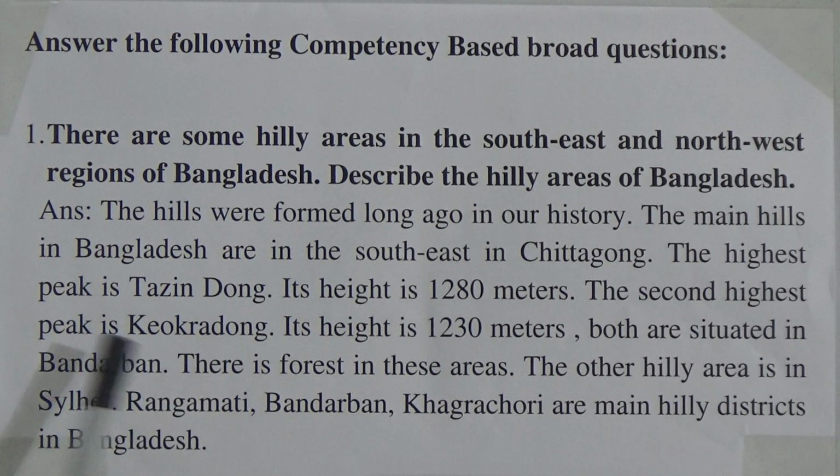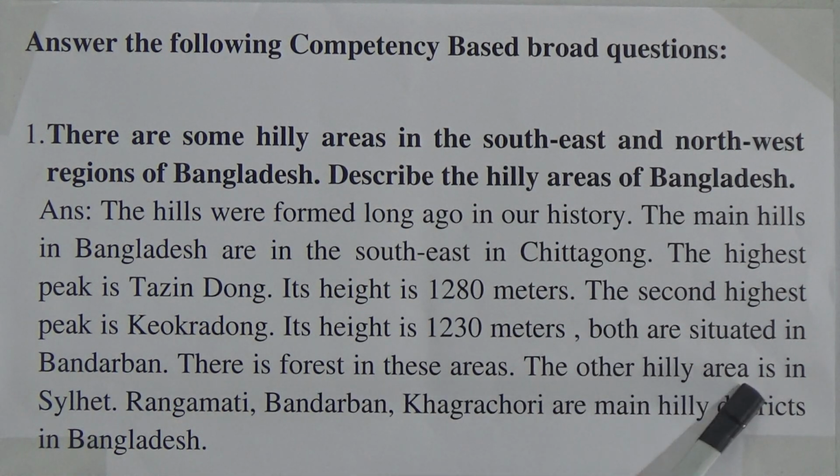The second highest peak is Keokradong. What is it? It is called Keokradong. Its height is 1230 meters. Both are situated in Bandarban. So, look here, in the district of Bandarban, we see the highest peak, that means Tajing Dong, and the second highest is Keokradong. There is forest in these areas.